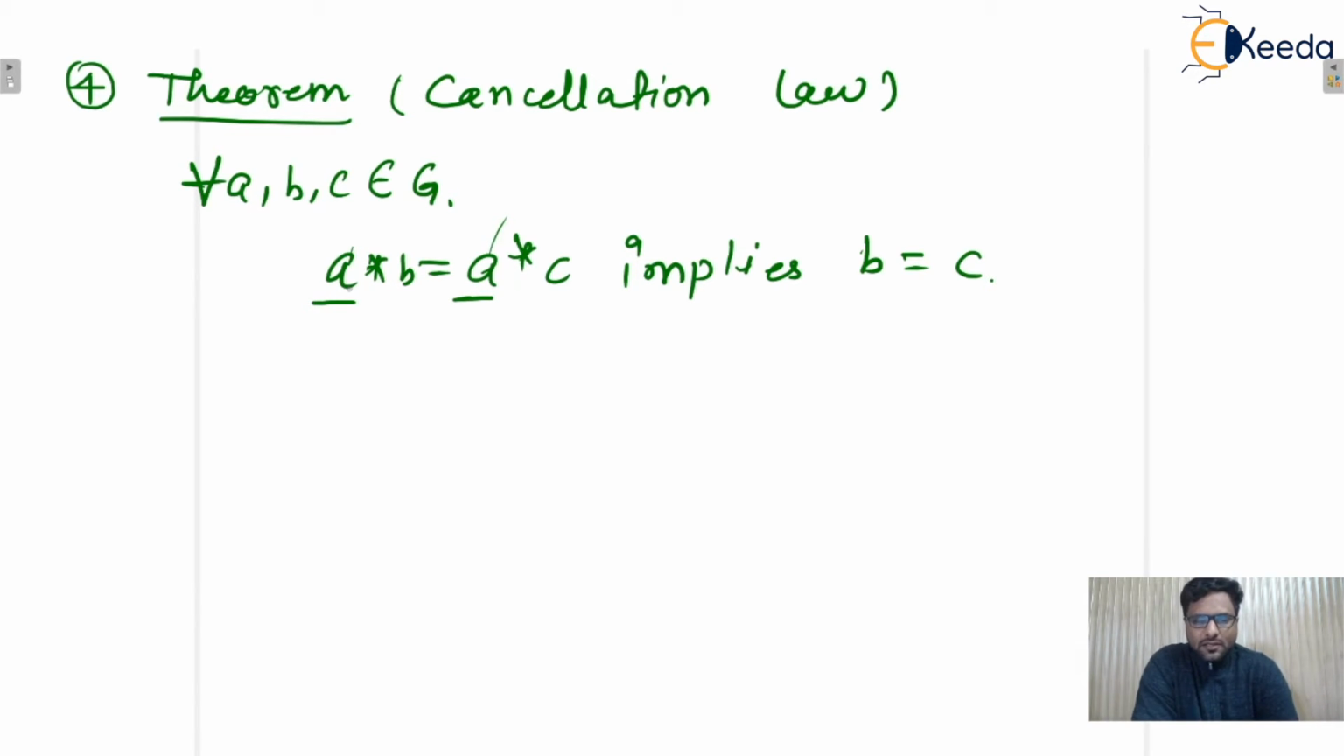So in a group, if for every three elements A, B, C belonging to group G, A star B is equal to A star C, then that implies B equals C. So we can cancel out the left one, that is A, so B equals C, isn't it? And that is known as the left cancellation law.